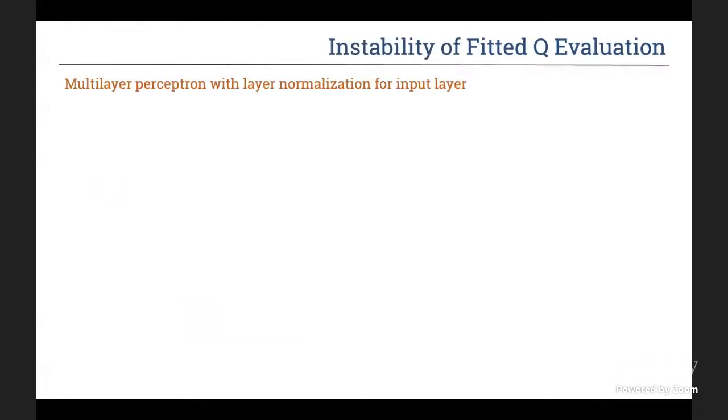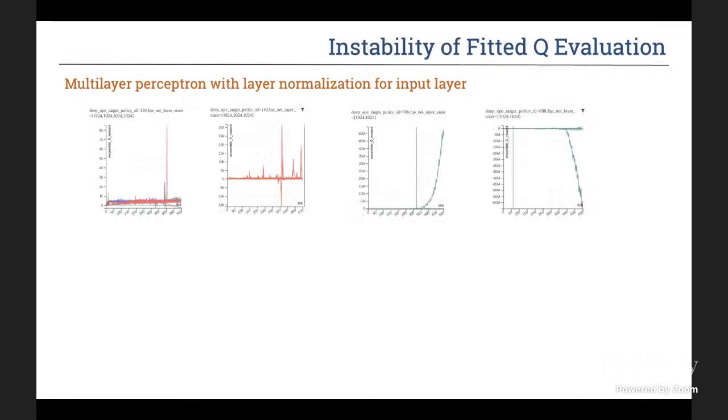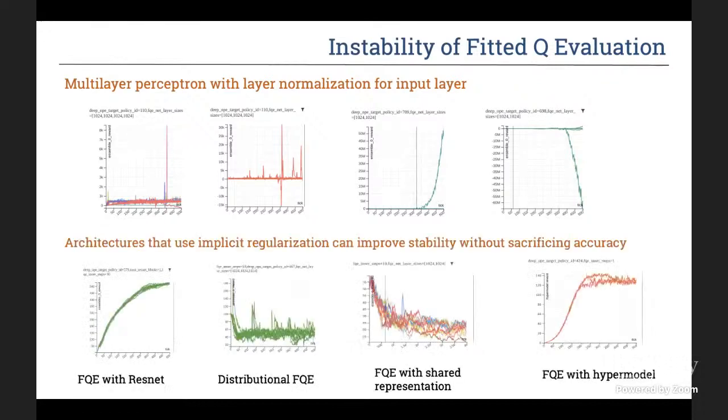So we started off with a very popular model in deep learning, which is the multi-layer perceptron with layer normalization for the input layer. And then for FQE, using this architecture for many of the DeepMind control suite tasks, we see a lot of instability, wild oscillations, and in the last two figures, divergence to plus or minus infinity for the value estimates. And we saw that architectures that use implicit regularization can improve stability without sacrificing the accuracy of the overall estimate. And so we have a few examples of better architectures on the bottom.